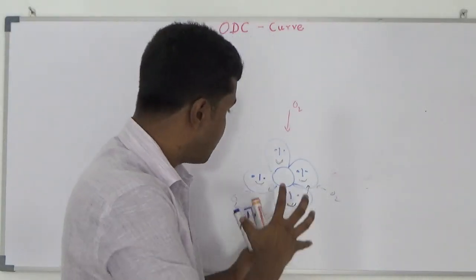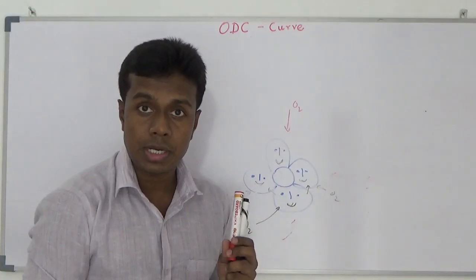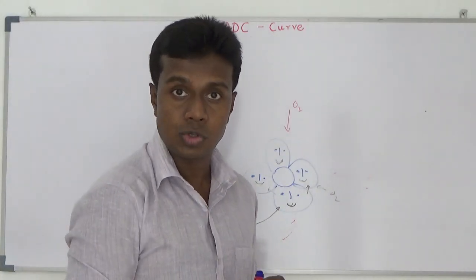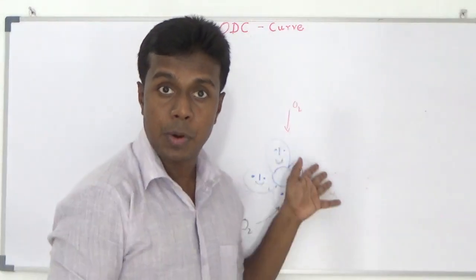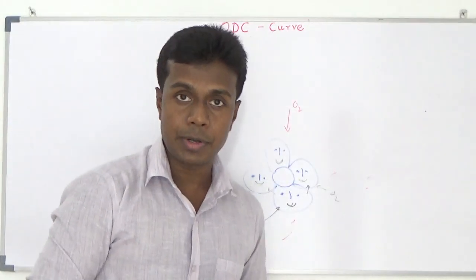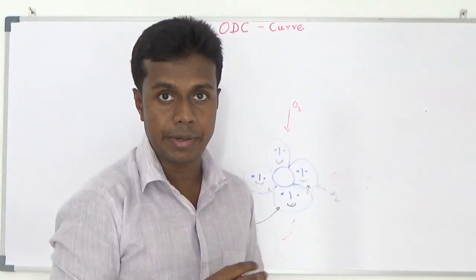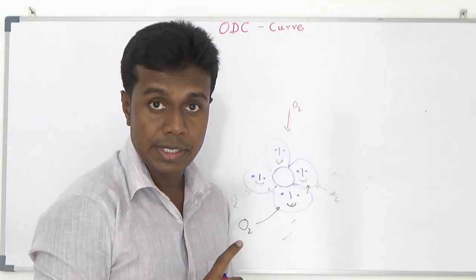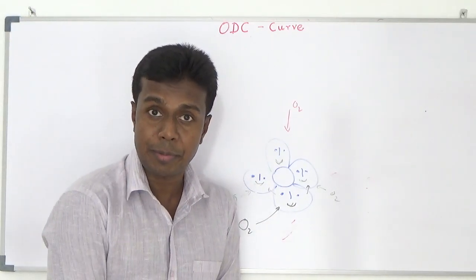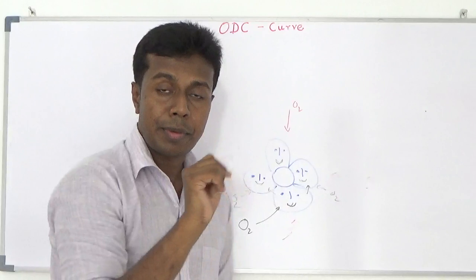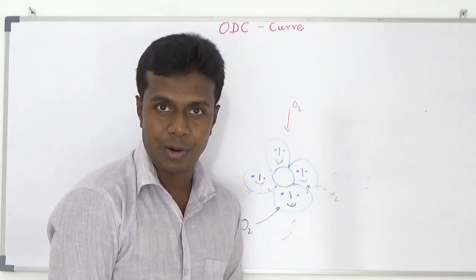Because now the hemoglobin molecule is nearly totally occupied, it is very difficult for the oxygen molecule to bind the unbound part of the hemoglobin molecule. Because of that, the fourth binding is a little bit difficult. The first binding is already difficult because of the suspicious behavior of hemoglobin. The fourth binding is also difficult because of the houseful situation.